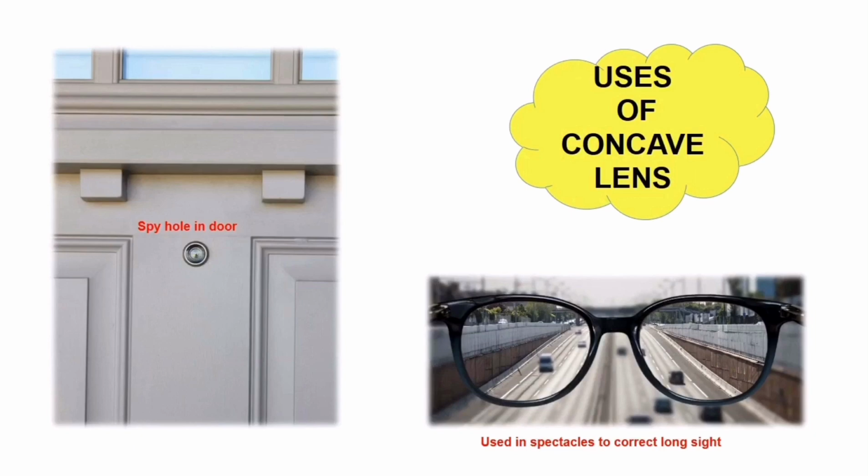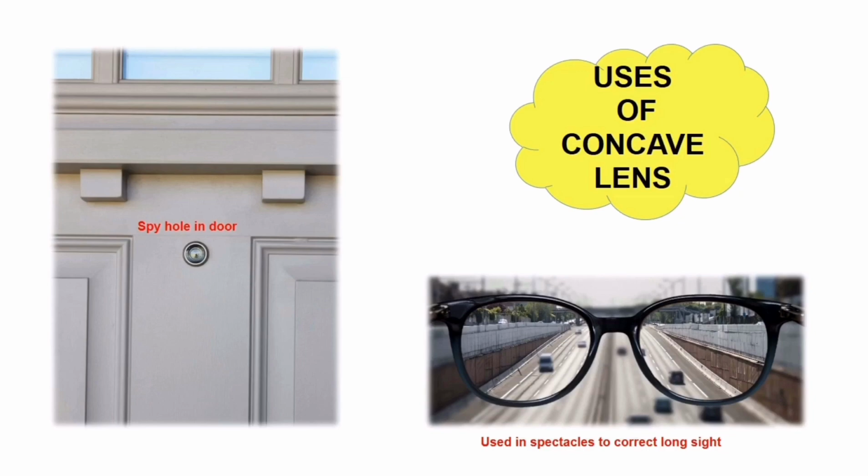Likewise, for a concave lens. Concave lens is used in these cases, that is peepholes in the doors and to correct a long sight problem. In spectacles, this concave lens has been attached so that hypermetropia can be corrected.